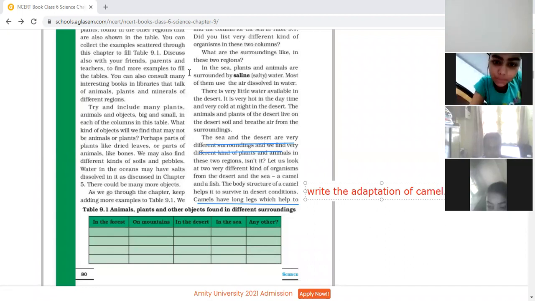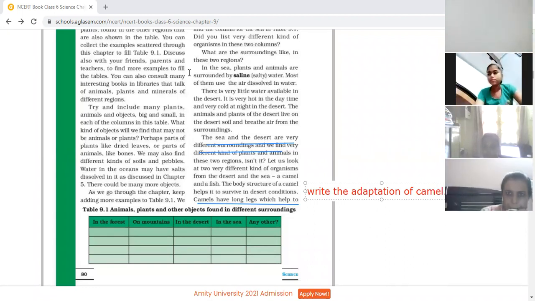Write the adaptations of camel. So you may write down the adaptations of camel. Different points you may write down.